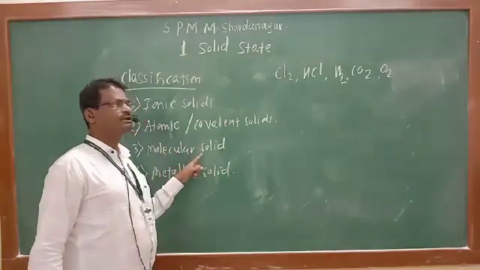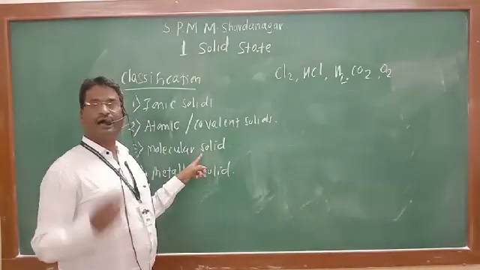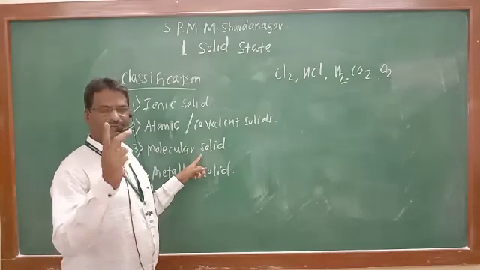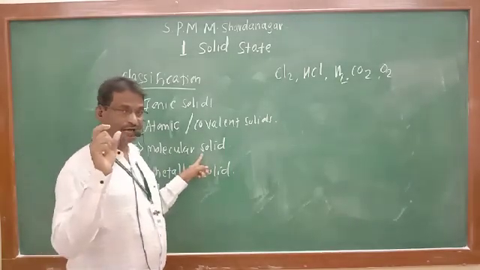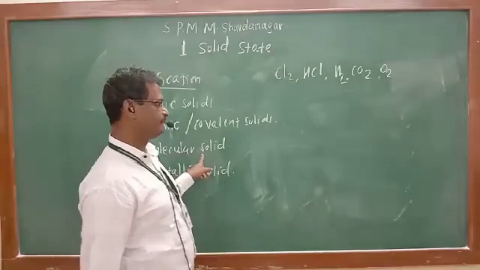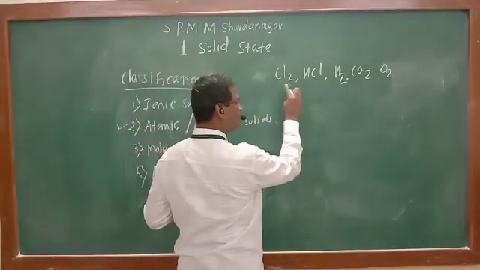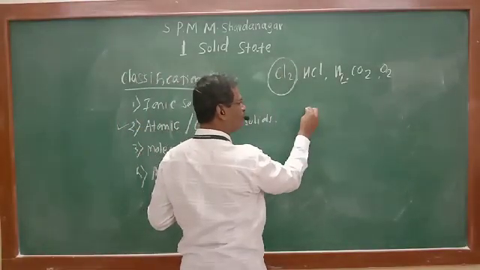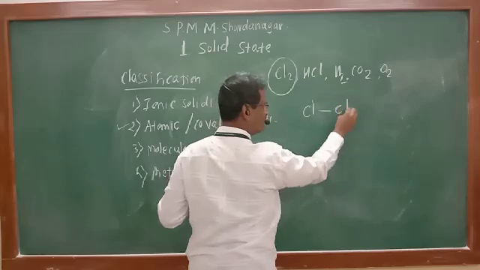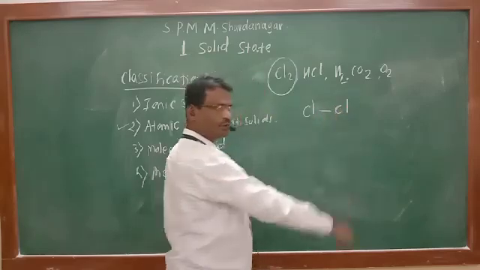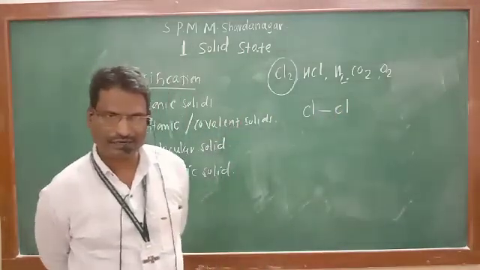And in the molecular solids, there are two different bonds present. See, which are those two different types of bonds? First bond, see, if this is the Cl2 molecule, Cl. Can you tell me which is the bond present between two chlorine atoms?